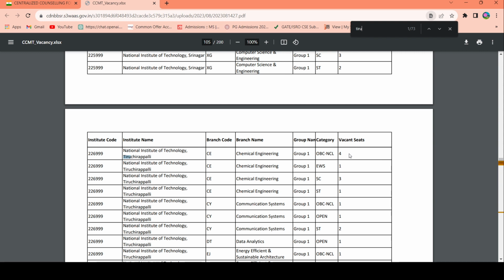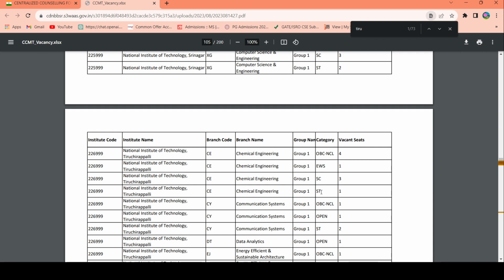It's important to note that in the national spot round, all the seats will be converted into the open category. There won't be any category in the national spot round, so you can count all the seats in the open category. For example, if this is chemical engineering, there are 4 categories here. Now you can count 3 plus 1, 4 plus 1, 5 plus 4, 9. So these 9 seats we can consider as open seats. Don't consider them as OBC, EWS, SC or ST now, because in the national spot round, all the seats will be converted to the open category. So accordingly, you can take your decision.